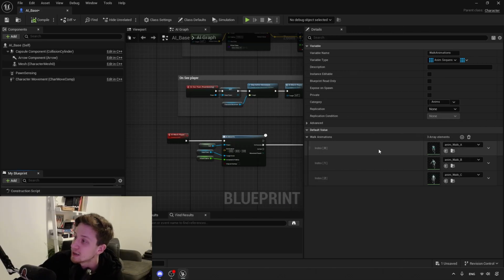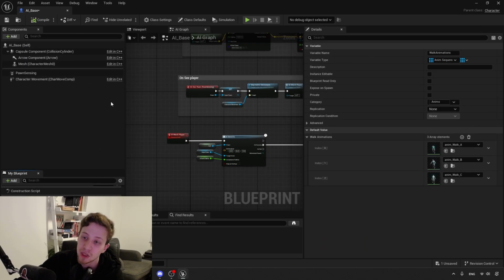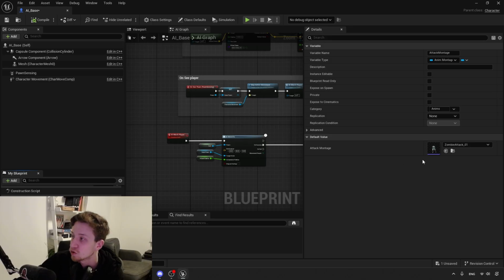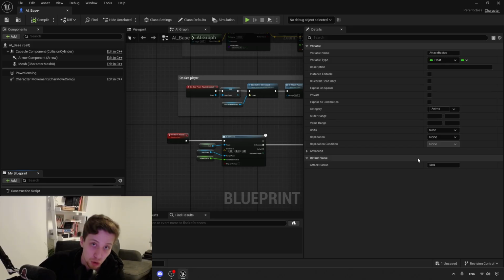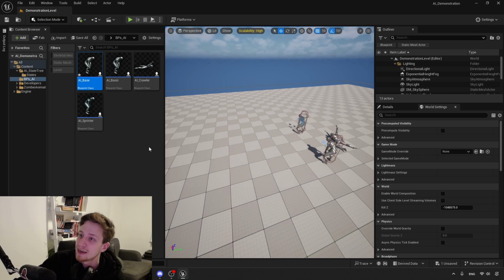So our example here is of course our walk animation. We have here a random variety of animations. So that means whenever this AI spawns, it will randomly pick one of these animations. We have here an attack montage. So what animation should it play when it's attacking? Attack radius, how close should it be when it's attacking? And of course our idle animation, what it should do when it's just hanging around and the player went off, turned off the game or whatnot.